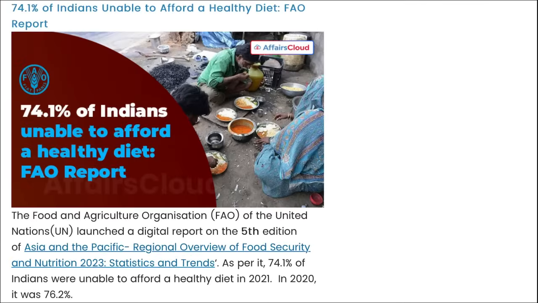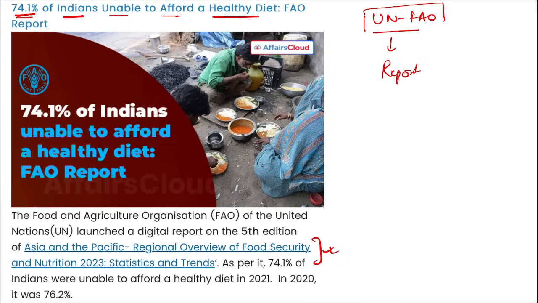Moving on. Next is 74.1% of the Indians unable to afford a healthy diet as per the data released by UNFAO, United Nations Food and Agriculture Organization. They recently released a report, and here is the report you can see. In this report they stated that almost 74.1% of the individuals are not able to afford a healthy diet.